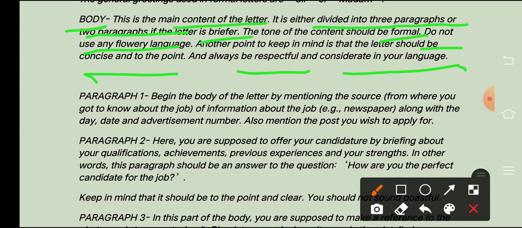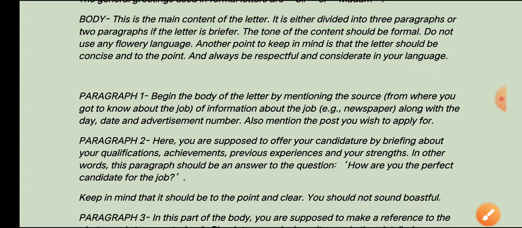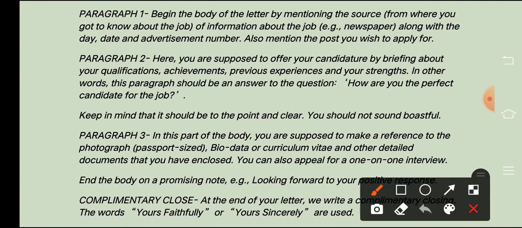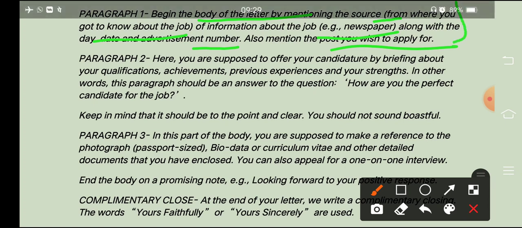So the first paragraph, as I have told you, it should be divided into 3 paragraphs at least. So the first paragraph of this letter should cover what? Begin the body of the letter by mentioning the source from where you got to know about the job, the newspaper. More probably it will be some kind of advertisement you have got in the newspaper, right? So the name of the newspaper you have to mention along with the day and the date and the advertisement number. Also mention the post you wish to apply for in this first paragraph, okay? So these are the things which you have to take care of in the first paragraph.